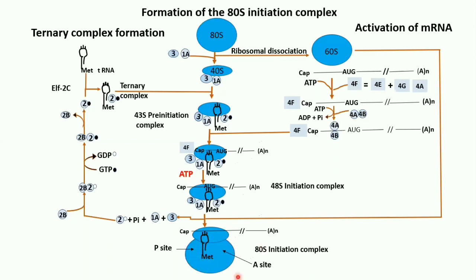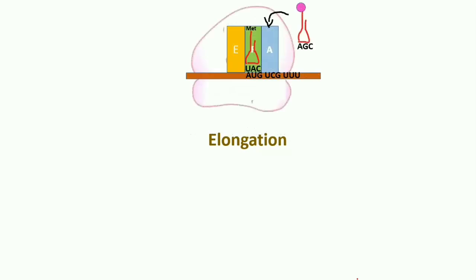And if you see, this is the P site and this is the A site. Now we will see elongation of translation. There will be elongation of the polypeptide chain by addition of amino acids. The amino acid sequence is added in the order of the codons in the specific mRNA. So elongation you can divide into 3 steps. First is the binding of aminoacyl tRNA to the A site, then peptide bond formation, and translocation. So first we will see binding of aminoacyl tRNA to the A site.